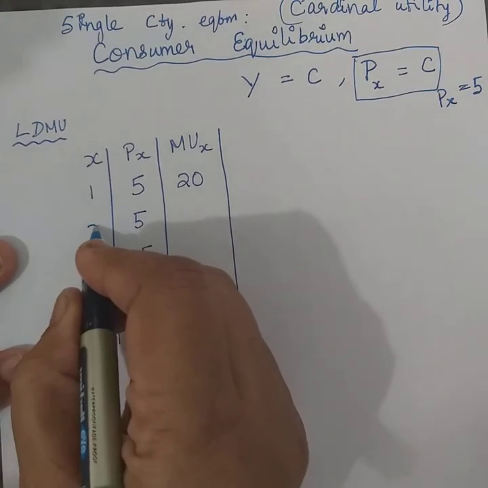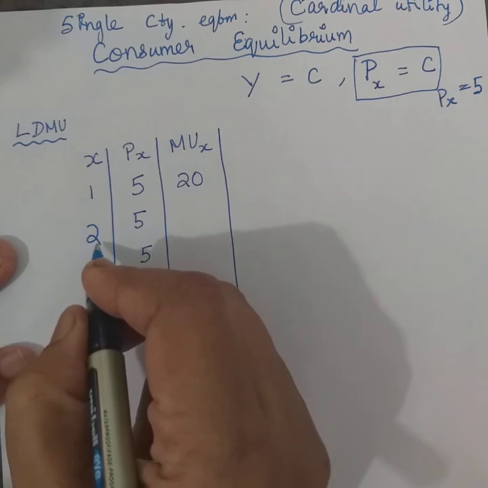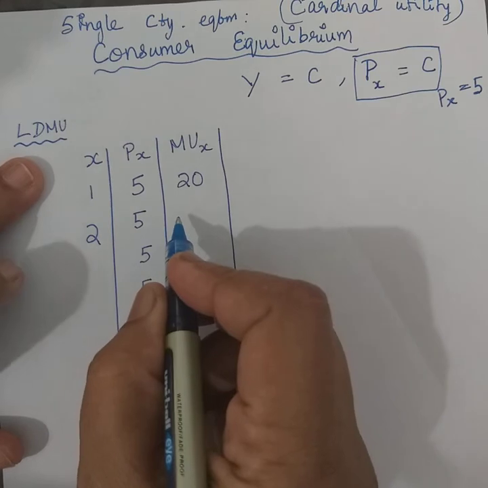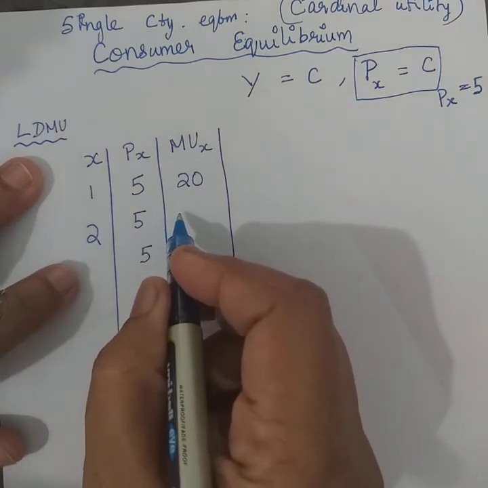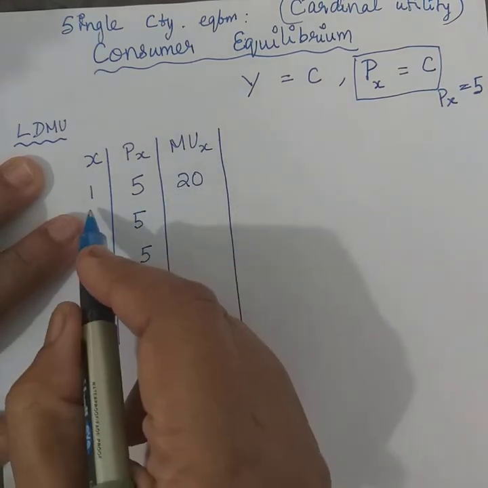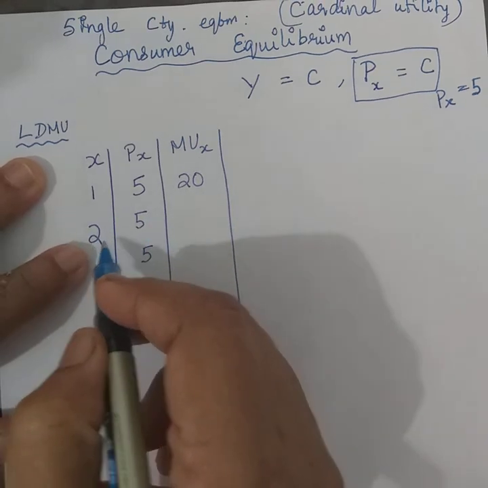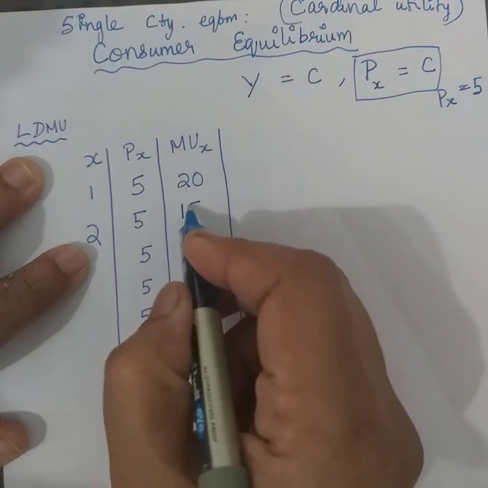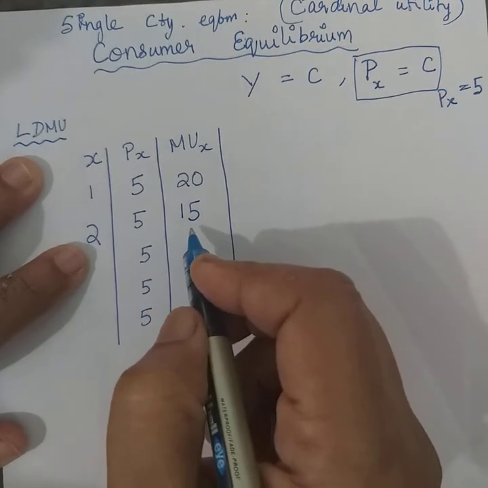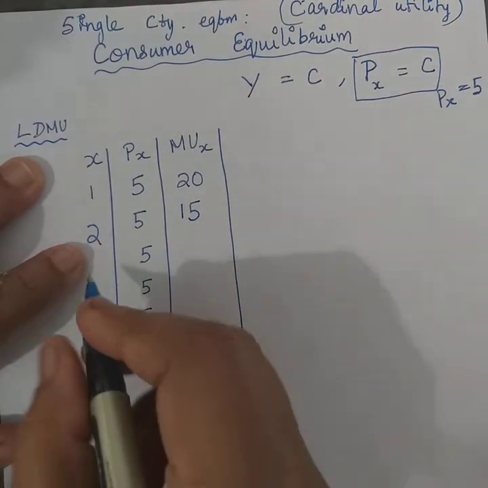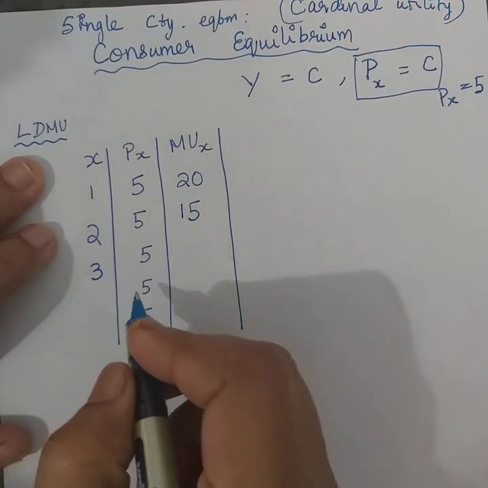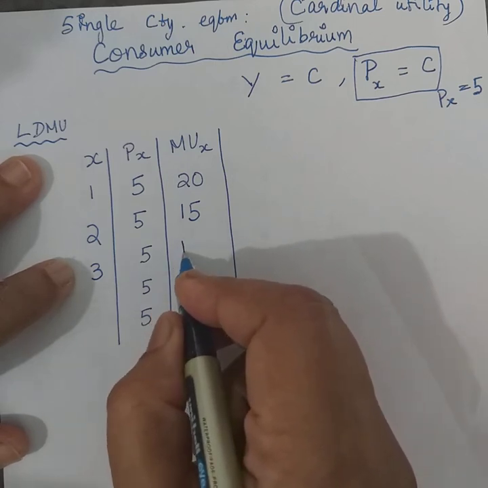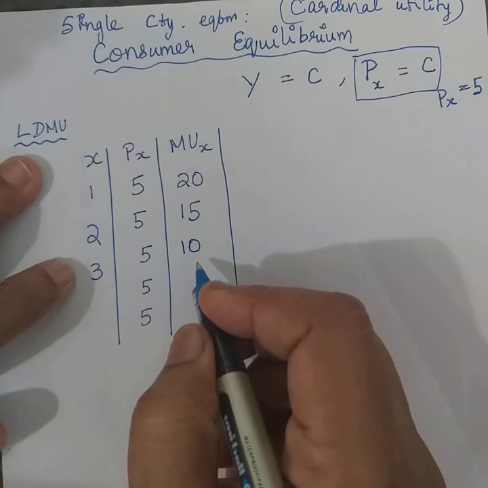Now the second unit of X that is purchased, you know that according to the law of diminishing marginal utility, should be giving you lesser utility compared to that of the first one. First one gave 20, the second one will give lesser, right? So again, let's say it is going to be 15. Fine. Now, even as the third one is going to be purchased, probably still lesser additional utility will be derived. So let's say that is going to be 10, right?